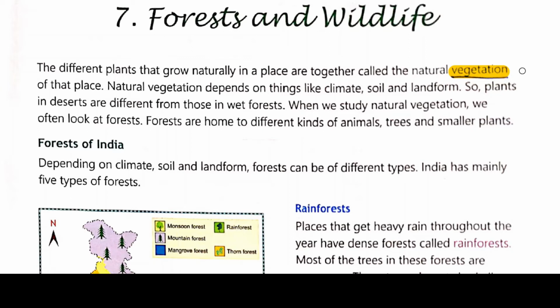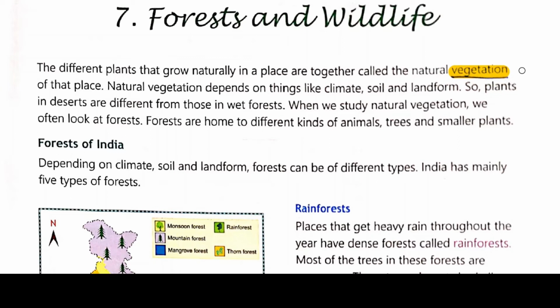So, plants in deserts are different from those in wet forest. That's why the plants that grow in desert are different from those trees or forests that grow in wet forest. When we study natural vegetation, we often look at forest. Forests are home to different kinds of animals, trees and smaller plants, because the forest is said to be the home of animals, trees and many small plants.